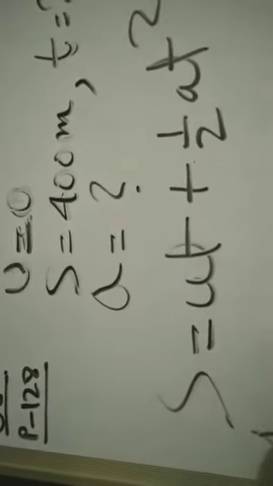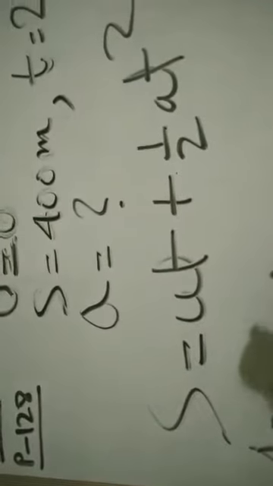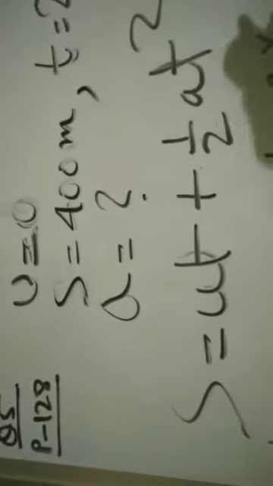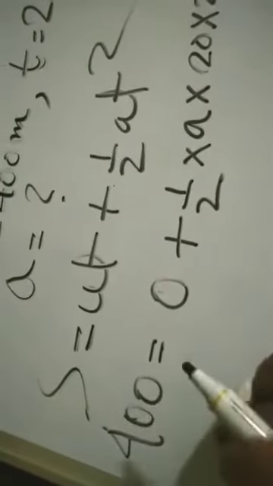So 400 meter, you can put the unit or you can just avoid. u is 0, so this entire section becomes 0. So half, acceleration is not there, t is 20 second square, so it is 20 into 20. Since u is 0, this entire thing will not be there, just write in the copy this 0.